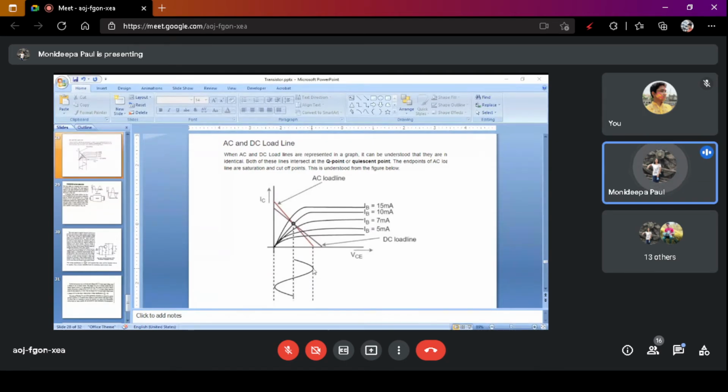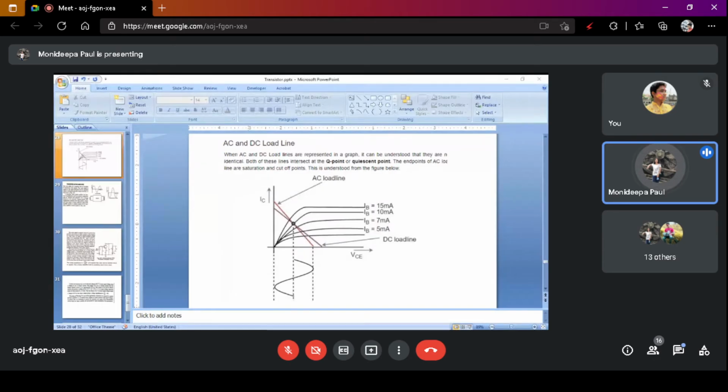If you draw this line from Vmax and it cuts the x-axis at this point, then you draw a straight line joining this point and the Q point of the DC load line. If you extend this line to the y-axis, you get the cut point, and this is the maximum IC in case of the AC load line. Clear?